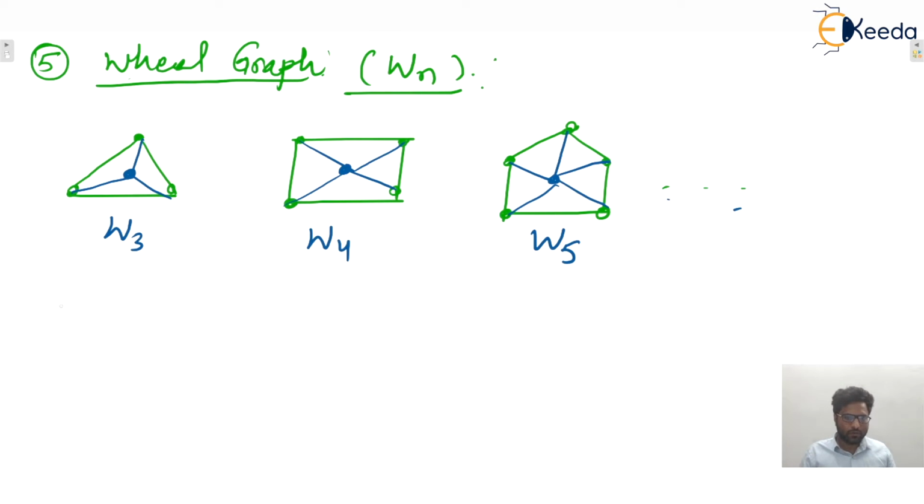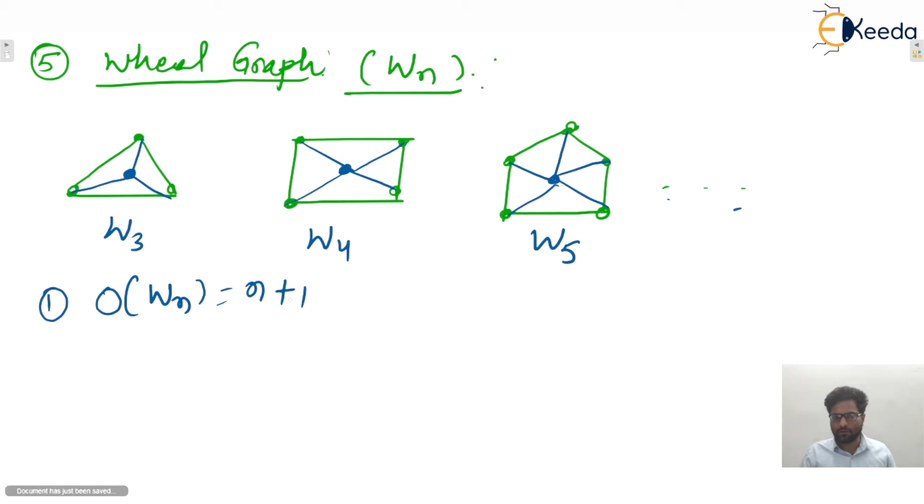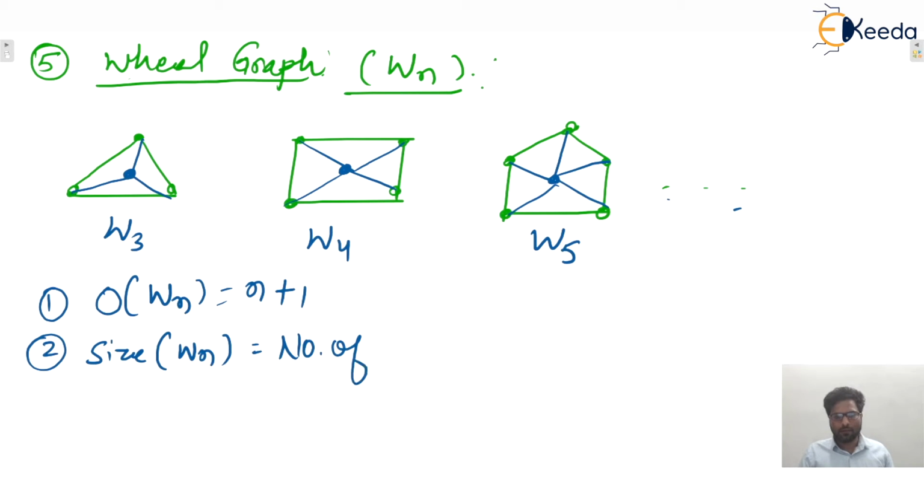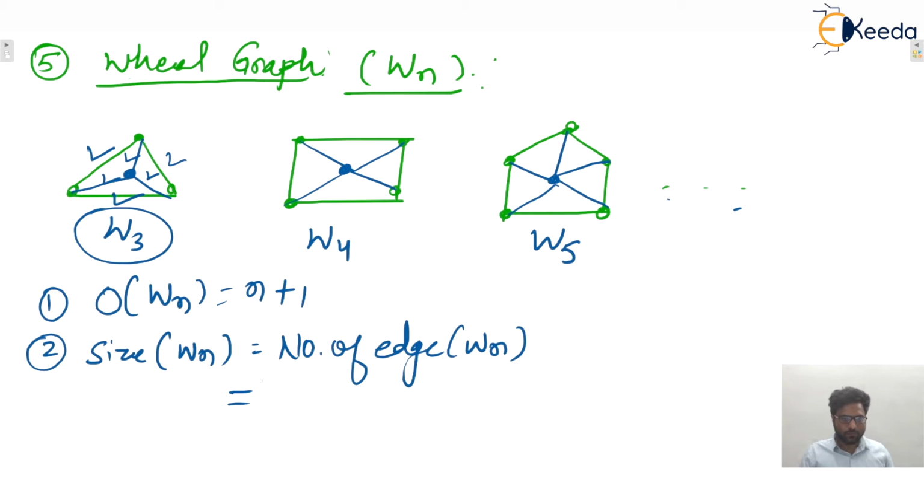This is known as the wheel graph. Here we can say that first point, order of Wn will be what? N plus 1. For example, in W4, 5 vertices are there. So order of W4 will be 5 only. Similarly, what is the size of Wn, or number of edges? Number of edges in Wn will be what? You only tell me. In W3, how many edges are there? 1, 2, 3, 4, 5, 6. So we can say that is 2n. I hope this one is clear to everyone.